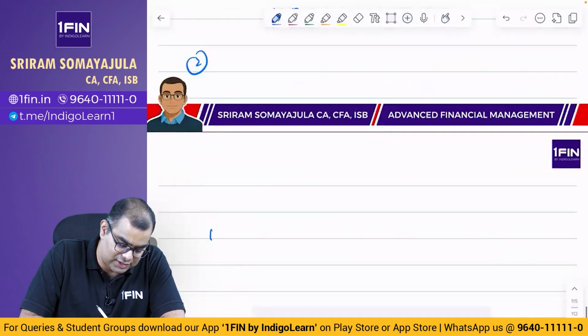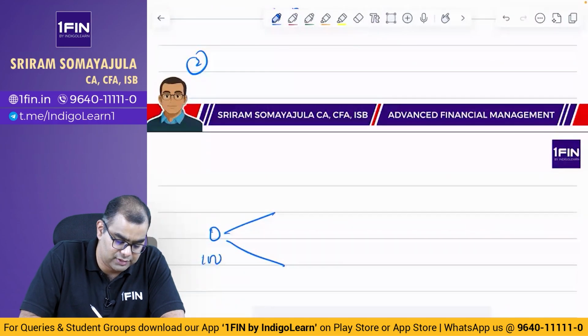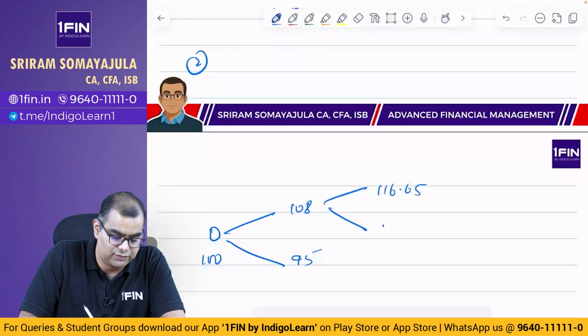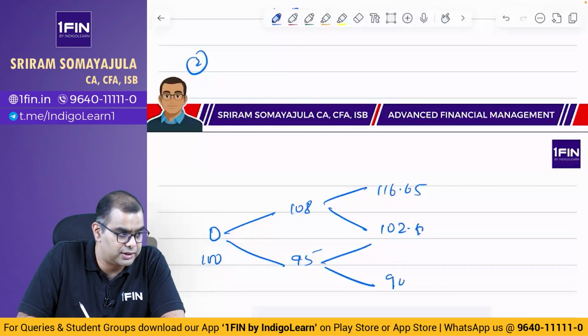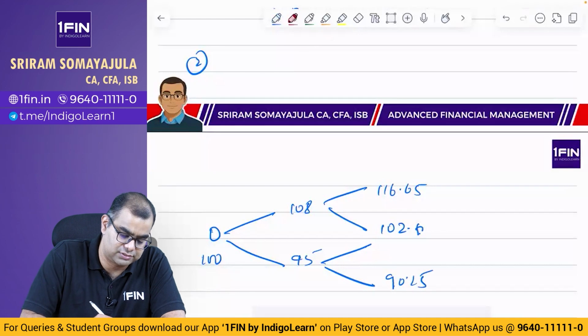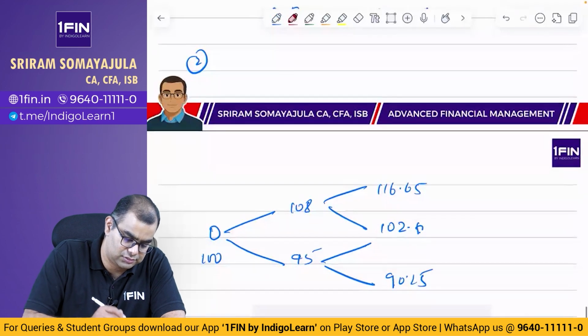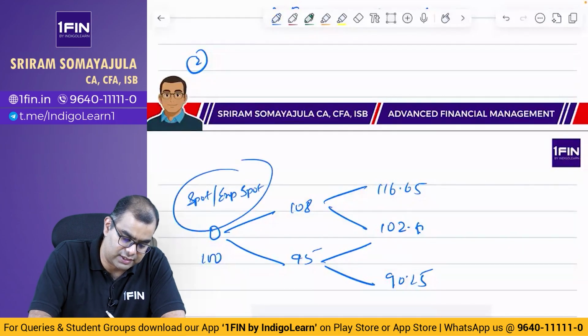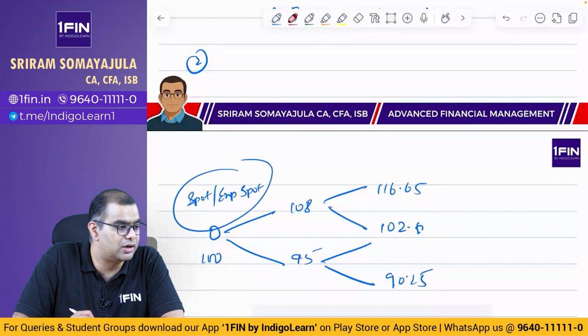Okay, fine, we will do this. At time 0, the price is 100, then 108, 95, then 116.65, 102.6, 90.25. I am going to write in a different color. This is all your spot, and by this the expected spot. Next, I will write the strike price. Strike price is what? 98.